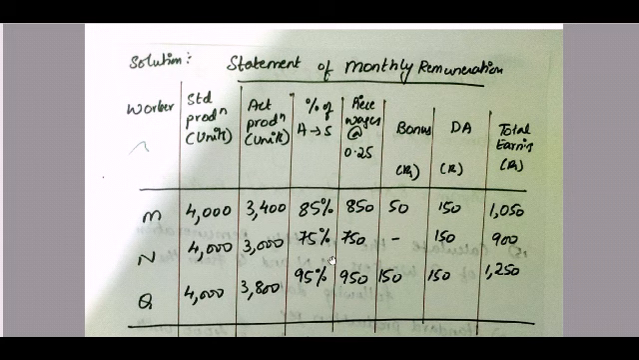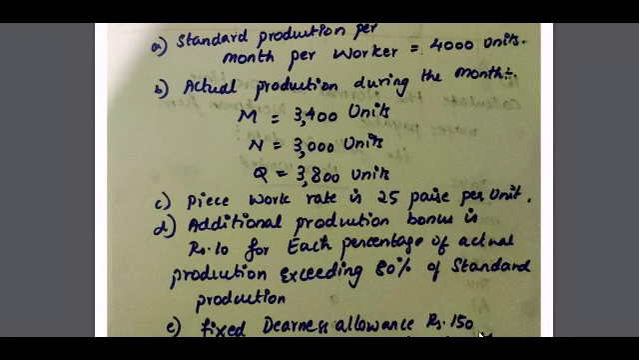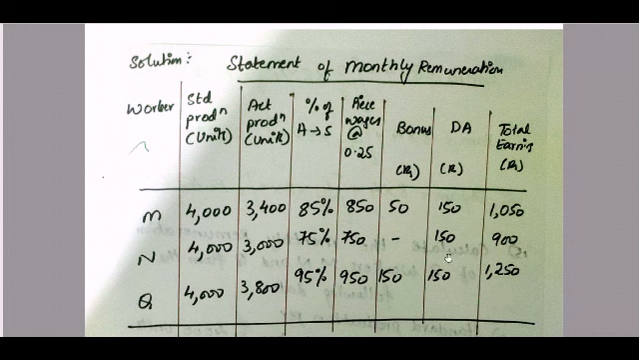If you see for N, it is not even reaching the level of 80%. So he will not get any bonus. For Q, 95%. So 95 minus 80, 15% is your increase. So 15% into 10 rupees bonus is 150. Your dearness allowance, what have they told in the question? 150. So 150, 150 and 150.